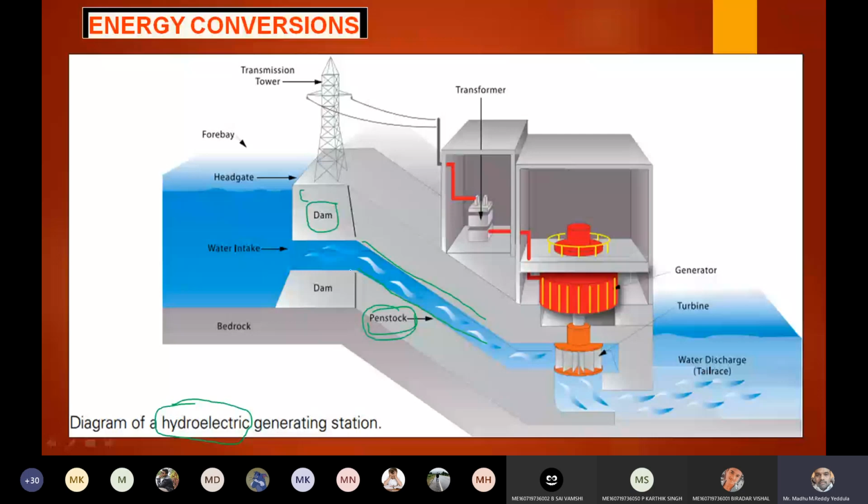Now here you can see this is your turbine portion, and over the turbine you have blades. At the end of the penstock there will be an arrangement where a converging nozzle is fitted. This is called the converging passage. Are you able to see? This is the converging passage.